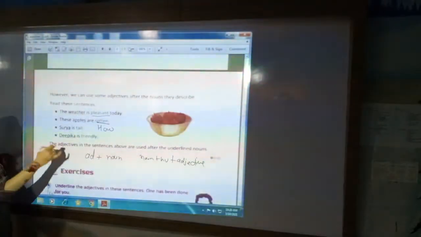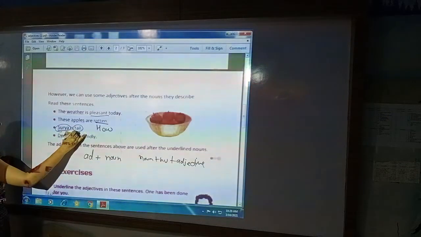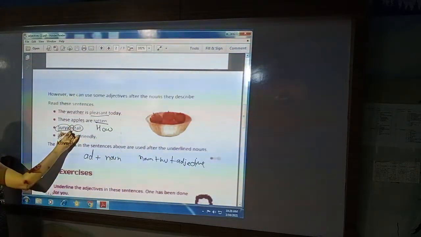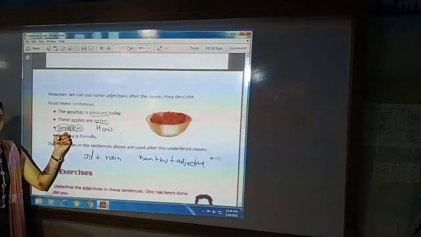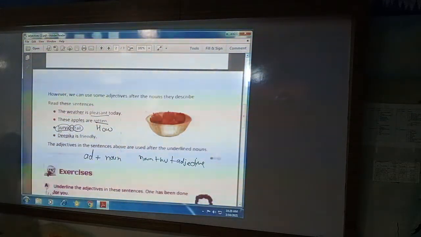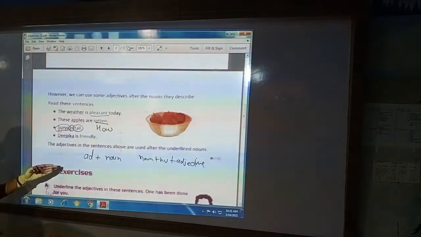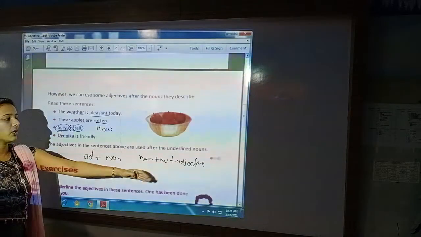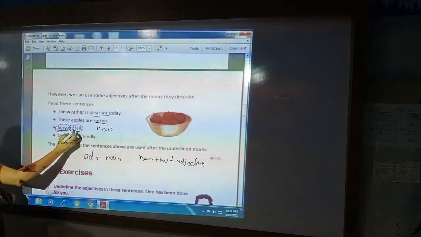Here you can see Surya is noun, tall is adjective, but in between that is there. So is is the helping verb. Is, am, are, has, have, was, were are the helping verbs. So when you use an adjective after the noun, first the noun will come, then the helping verb, and then the adjective will come. Surya is tall.